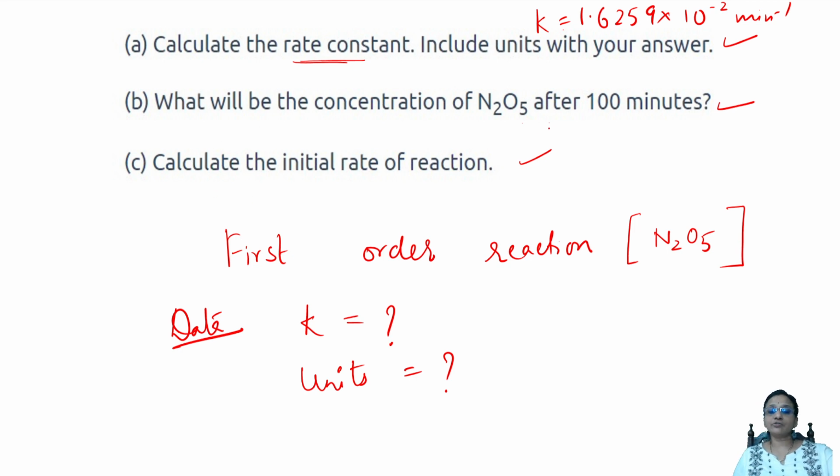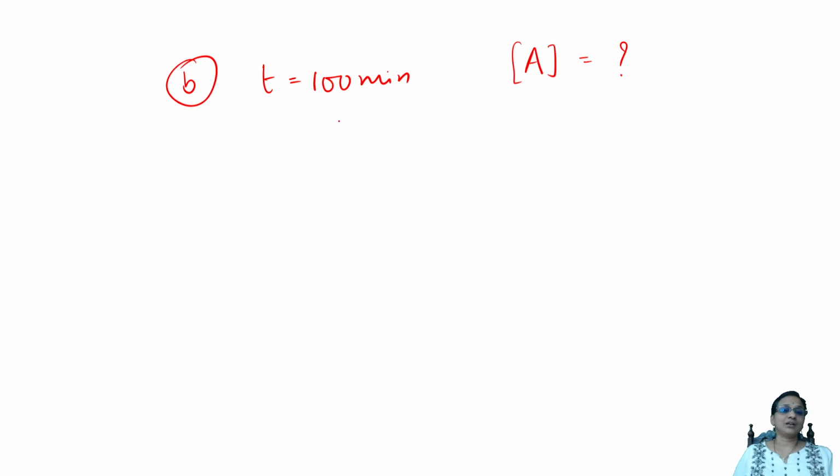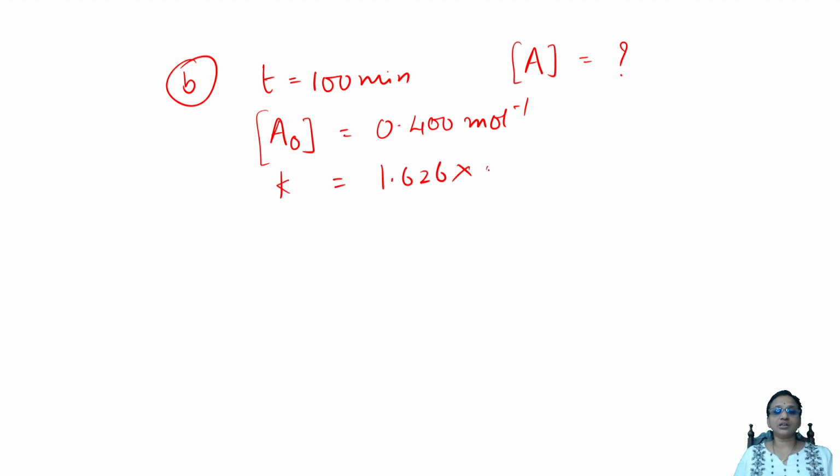Now what should I do? What will be the concentration of N2O5 after 100 minutes, they asked. No problem. Go back to that reaction. Now I'm going to calculate the second part. Now what did they say? They are asking me, when time is equal to 100 minutes, what would be the concentration of A? So, according to me, initial concentration is always the same. How much is it? 0.400 mole inverse. Rate constant value, already you have calculated, 1.6259 into 10 raised power of minus 2 minute inverse.